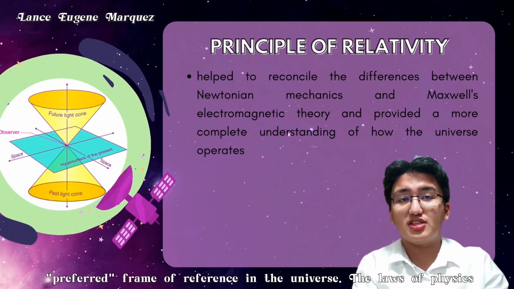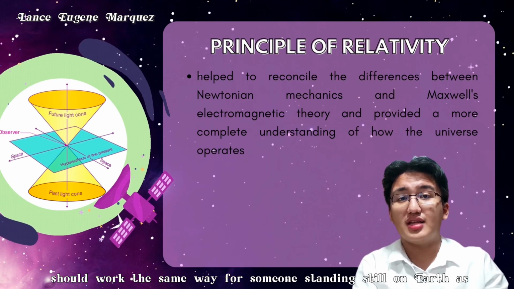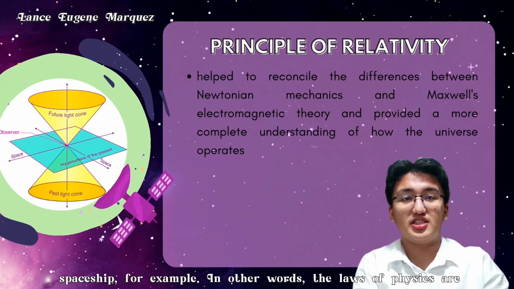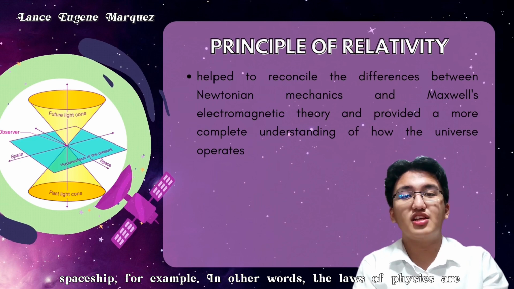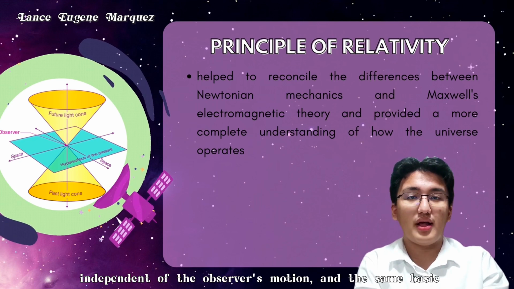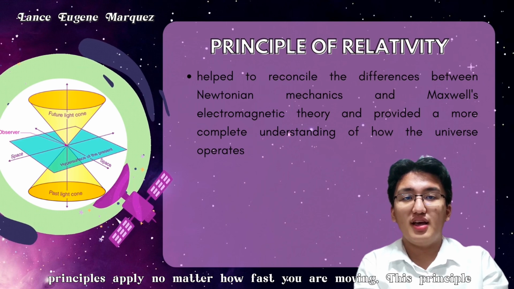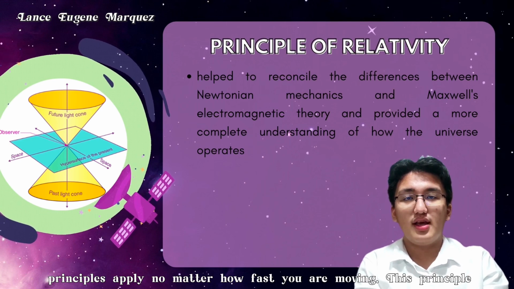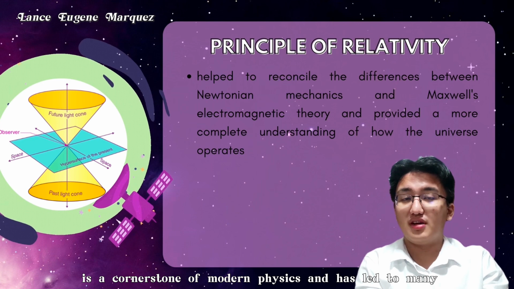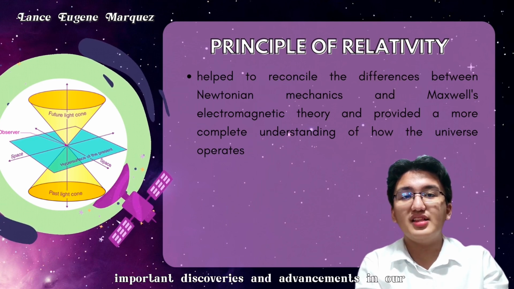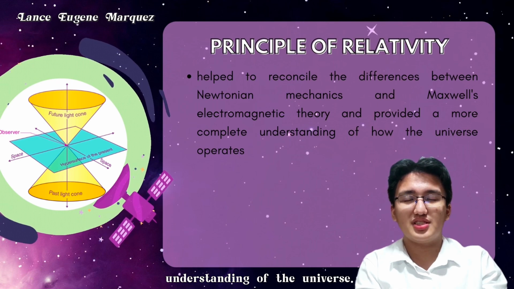The laws of physics should work the same way for someone standing still on Earth as they would for someone traveling at a constant speed in a spaceship, for example. In other words, the laws of physics are independent of the observer's motion, and the same basic principles apply no matter how fast you are moving. This principle is a cornerstone of modern physics and has led to many important discoveries and advancements in our understanding of the universe.